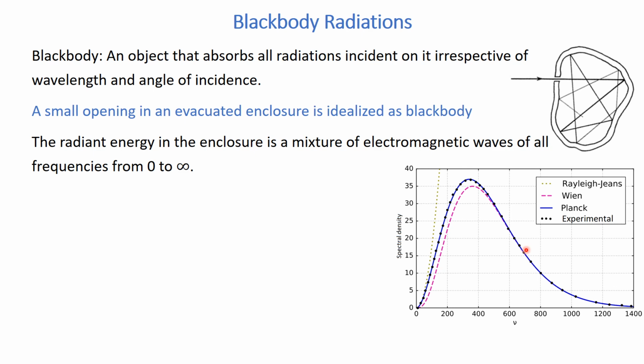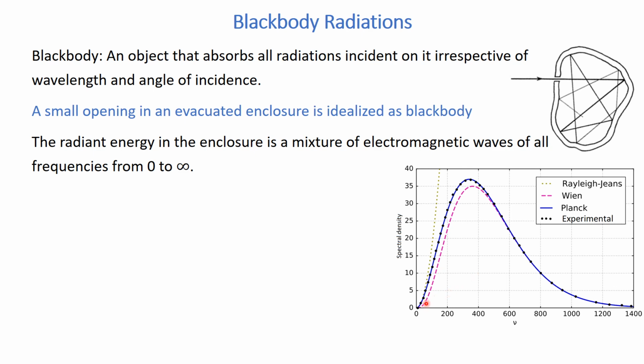You see that it is only the Planck law which completely coincides with the experimental data, both at low frequency as well as high frequency. However, if you look into the Wien's law, the Wien's law perfectly explains the black body radiation at higher frequency. However, there is a departure of the Wien's law from the experimental data at lower frequency.